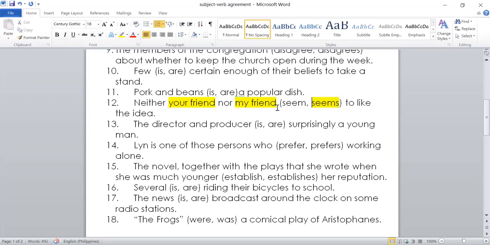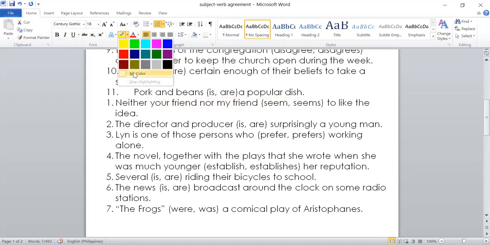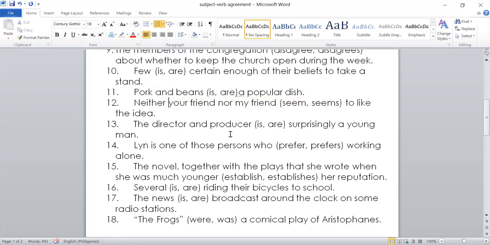If the subject, for example, would be friends, and friends is nearer to the verb, the answer would be seem. Since the nearest subject here is singular, it takes a singular verb. Okay. Next is number 13. The director and producer, blank, surprisingly a young man.